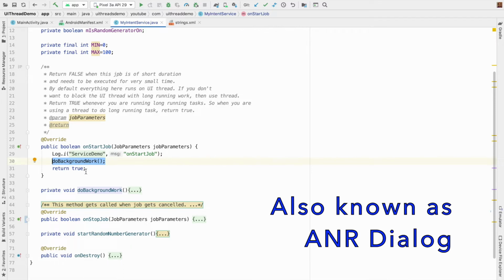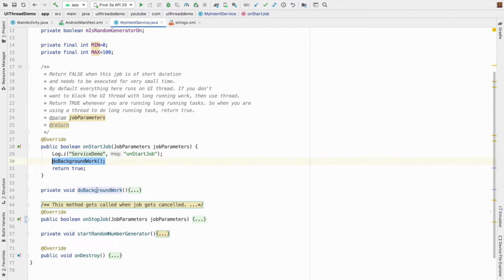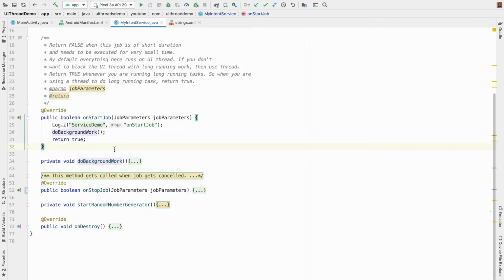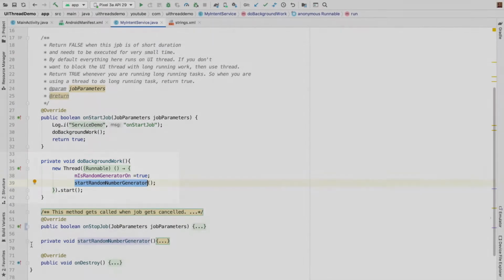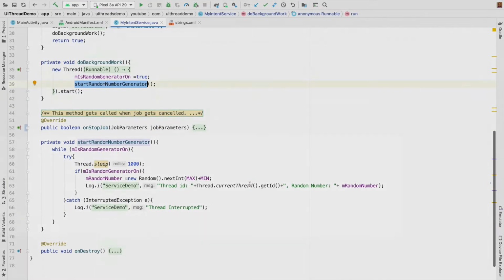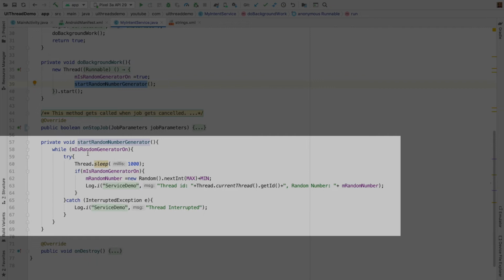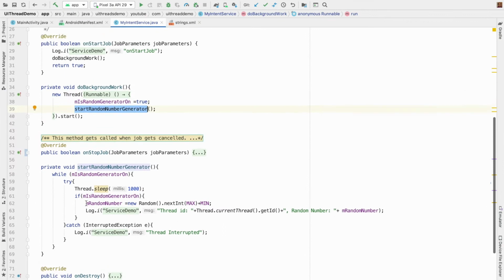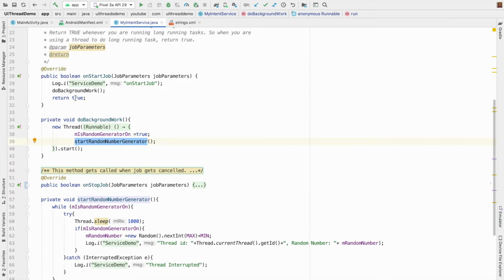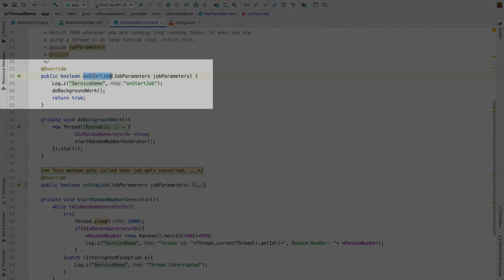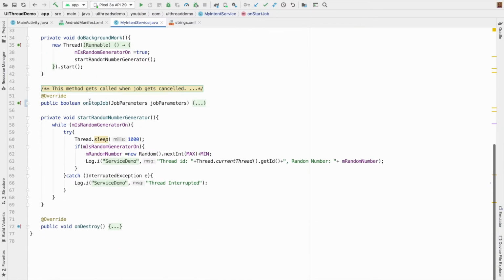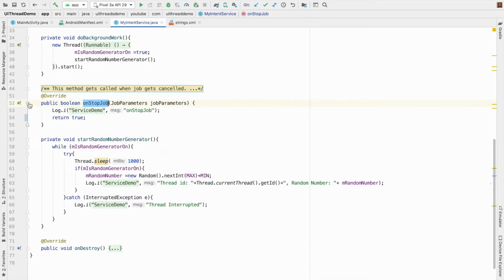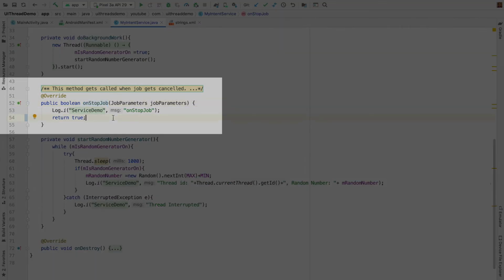So that is why I am invoking a method called doBackgroundWork, and in that thread I am invoking startRandomNumberGenerator. This is not anything new, you have already seen this. What it does is basically generate a random number and print it to the log. And since this is going to be a long running task, I am returning true from the onStartJob. And now if you come down, we have onStopJob, and if you look at the contents, it does nothing except returning true.